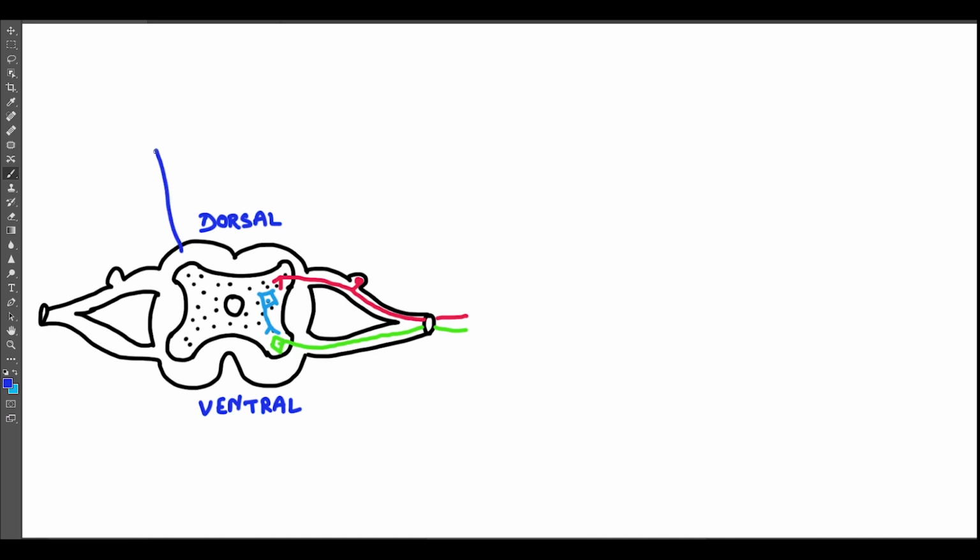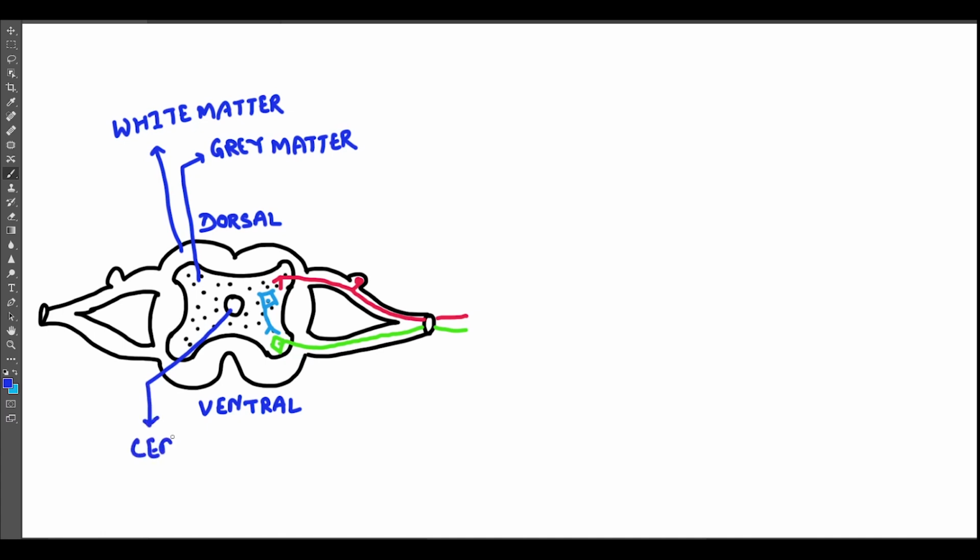Label it as white matter that consists of the axons of the neurons. Label this centrally placed H-shaped area as the grey matter. It is grey in color because it contains the cell bodies of the neurons, which contain the Nissl granules. This is the central canal that is centrally placed, and it is filled with cerebrospinal fluid.